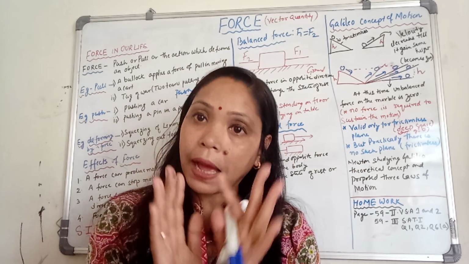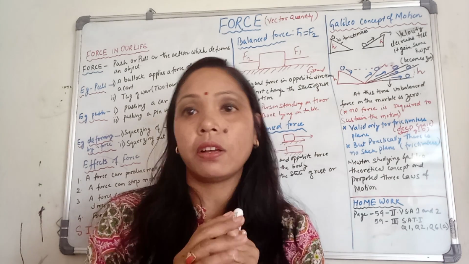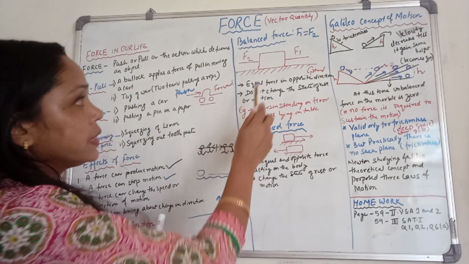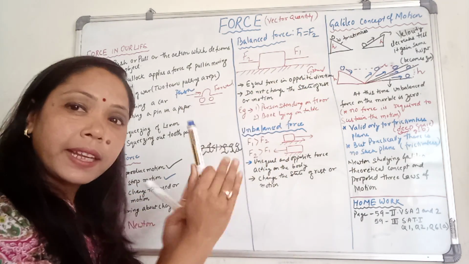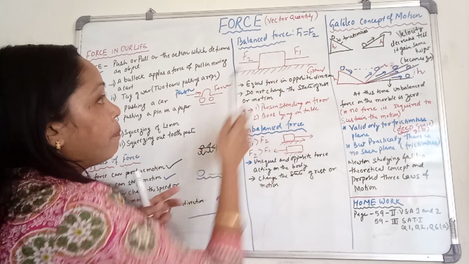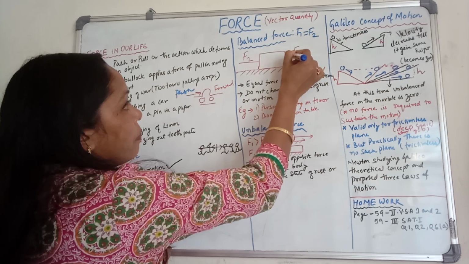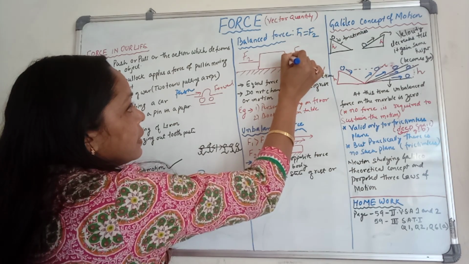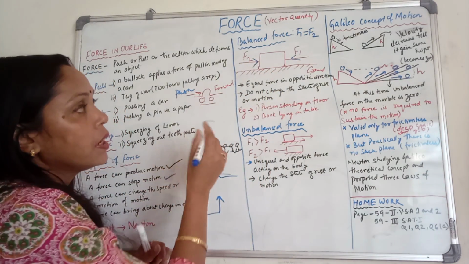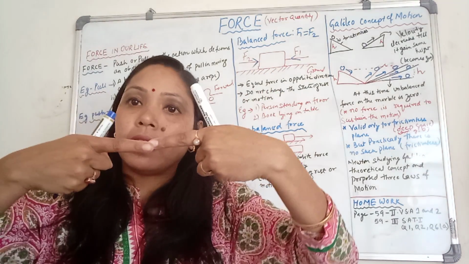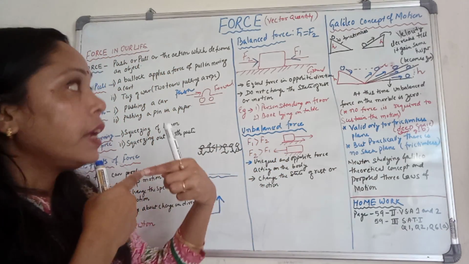In case of balanced force, the body is not changing its position. So, see this example. If you have a block, any box, any object, applying the forces F1 and F2 in the opposite direction like this. Here F1 direction, F2 is in this direction. So these are two equal. Remember, this F1 and F2 should be equal.